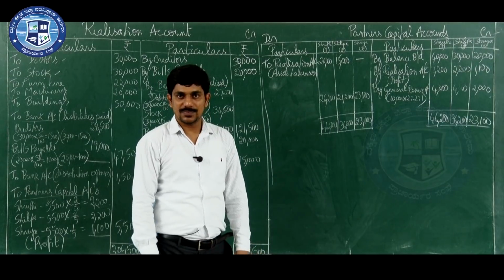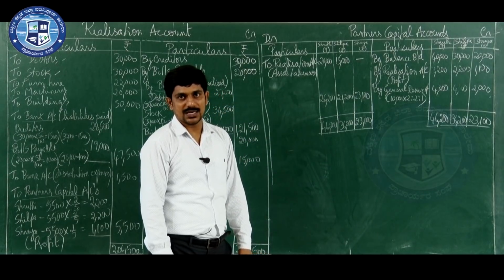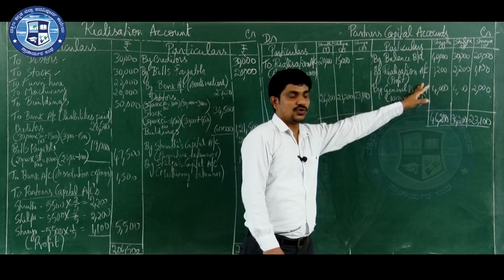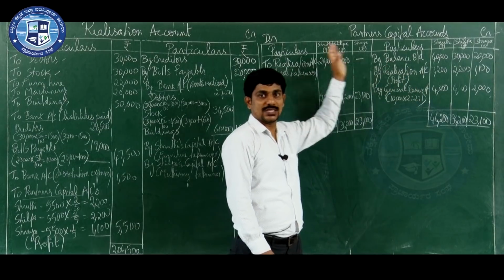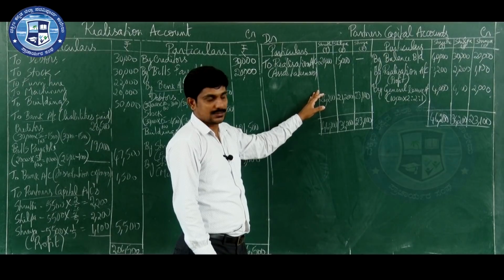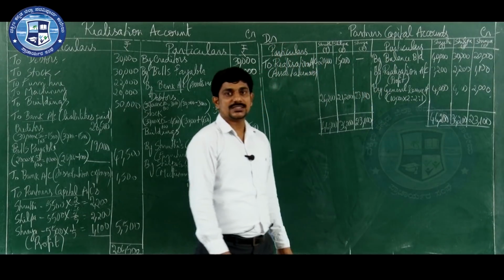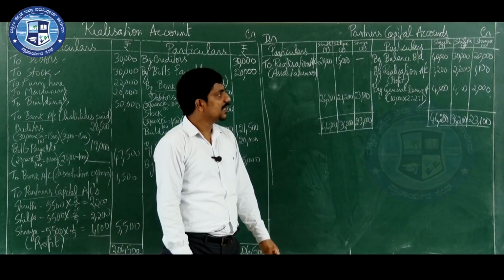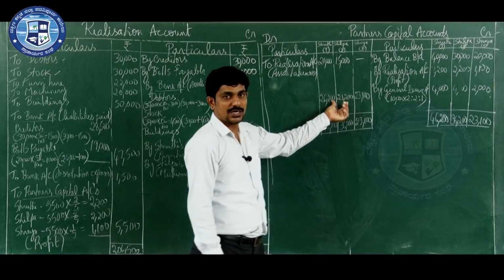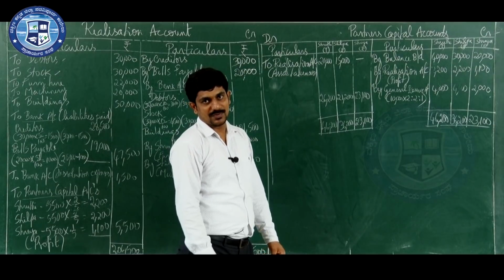Now because you are closing the business, you need to close the partner's capital account also. Now if the partner's capital account shows a credit balance, that is if the credit side is more than the debit side, then their account shows a surplus balance. In case the debit side is more, then it is called a deficit balance. Debit balance means deficit balance, credit balance means surplus balance. Now in this problem we got credit side more. So this balance is called what? Surplus balance. It means partners will receive money from the partnership firm.